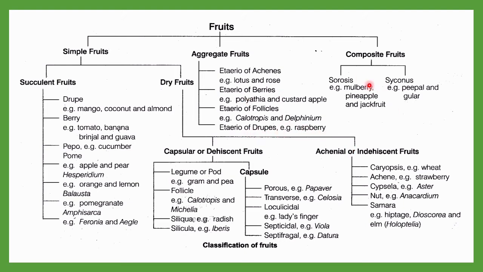Then composite fruit includes sorosis and syconus. Sorosis includes mulberry, pineapple, and jackfruit. These are all considered as sorosis. And syconus includes peepal and gular. So these are all examples. Try to remember as much as you can; as much as you can remember, try to remember all these examples.